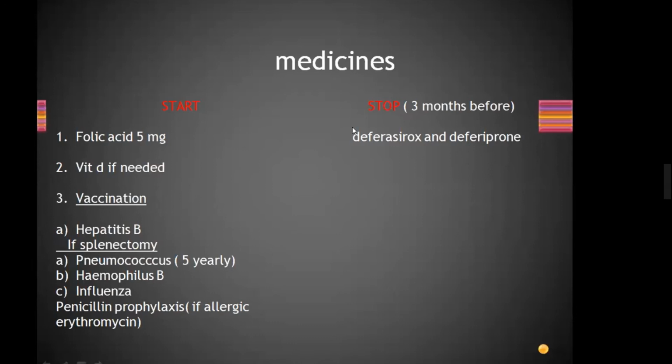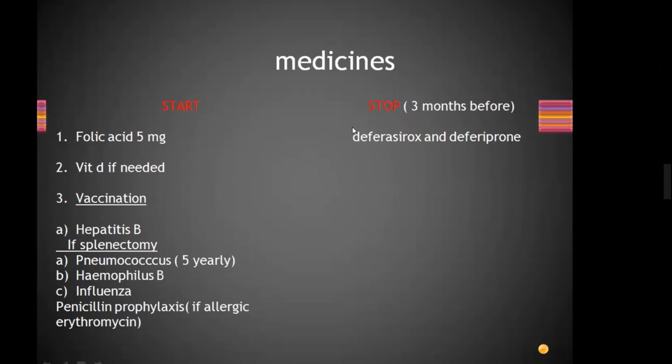Again, folic acid 5 milligram in thalassemia. In the whole guideline, it is not written that you need to give it throughout the pregnancy. Folic acid 5 milligram throughout the pregnancy, we will discuss in antenatal care. Now we are discussing preconception: you need to give 5 milligram folic acid. Vitamin D, because we have discussed there could be bone problems. We are doing a bone scan in the preconception period, so vitamin D if needed.